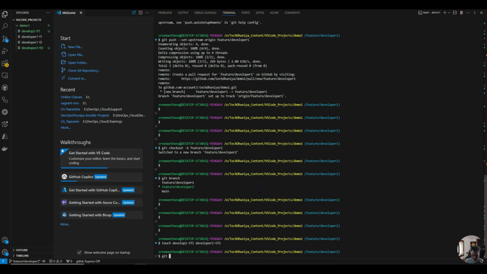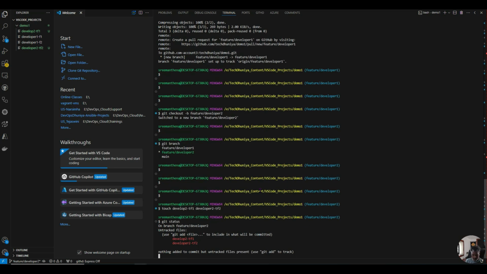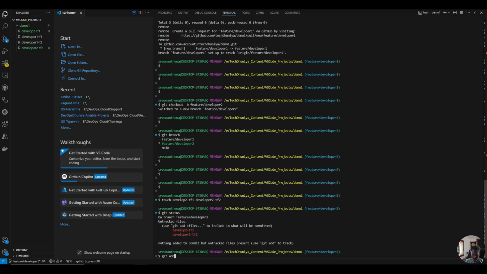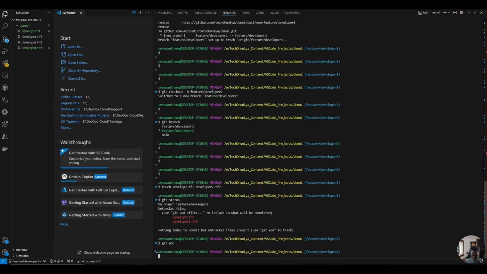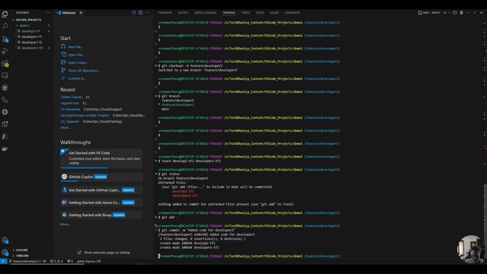Same as before: git status, git add, git commit -m "added code for developer 2", and then do the git push.